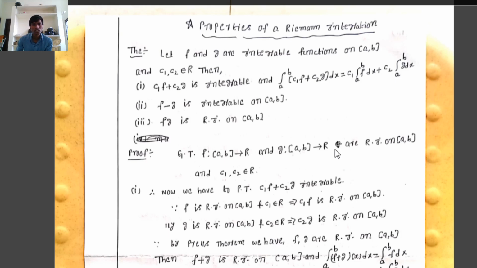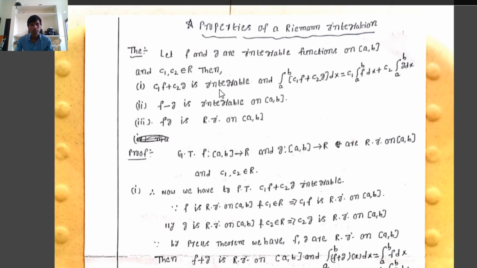Today also we are discussing some properties of a Riemann integration. First theorem: let f and g be two integrable functions on the closed interval [a, b], and c1, c2 belong to R. Then